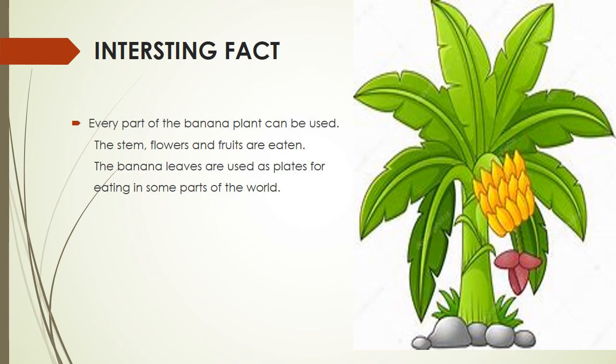Interesting fact about banana tree. Every part of the banana plant can be used. The stem, flowers and fruits are eaten. The banana leaves are used as plates for eating in some parts of the world.